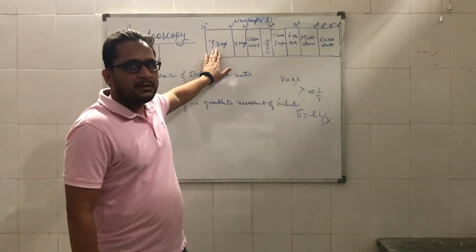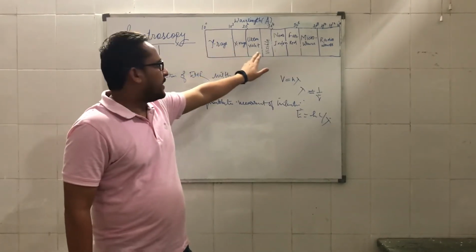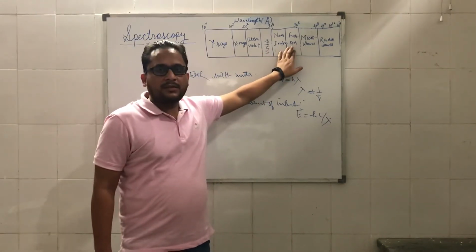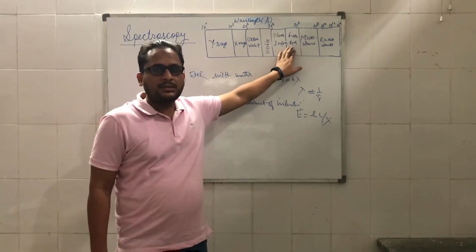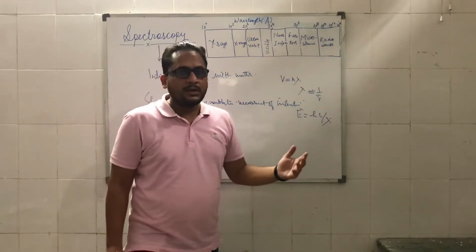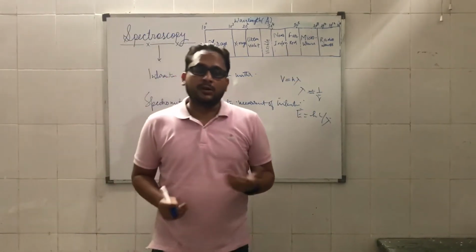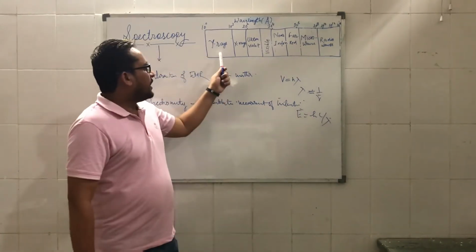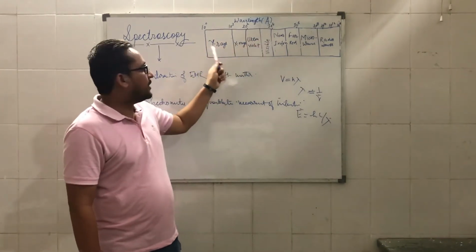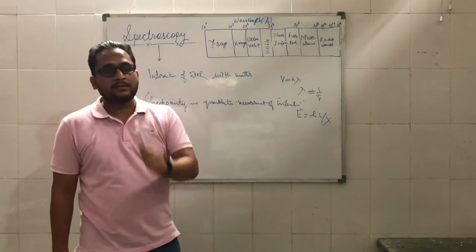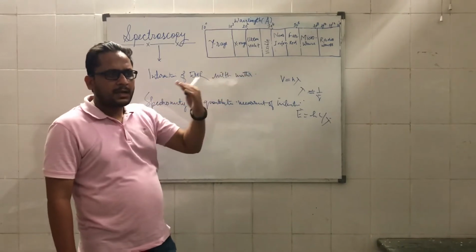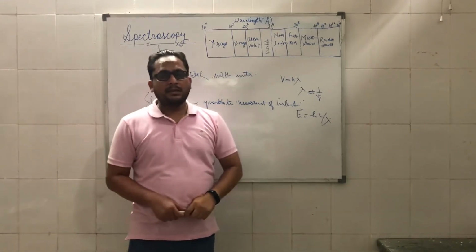So it starts from gamma radiations, then X-rays, ultraviolet, visible, then the IR region. IR itself is quite a large, wide region. It consists of near IR, IR and far IR regions. Then we have microwaves and radio waves. The radio wave region also consists of short and long radio waves. As you can clearly see, gamma rays have the lowest wavelength, given in angstrom, and therefore they have the highest energy, followed by X-rays, which have a bit higher wavelength compared to gamma, but are still highly energetic radiation.